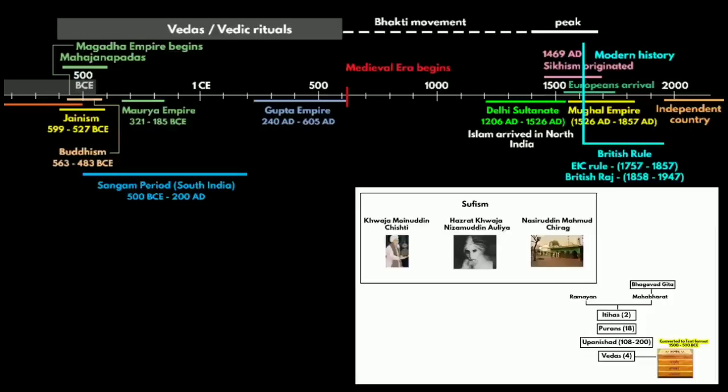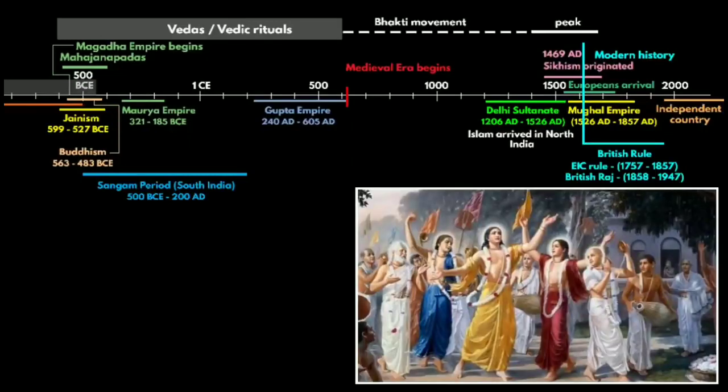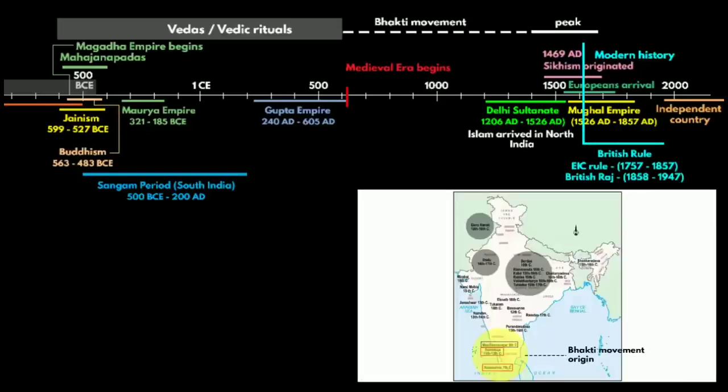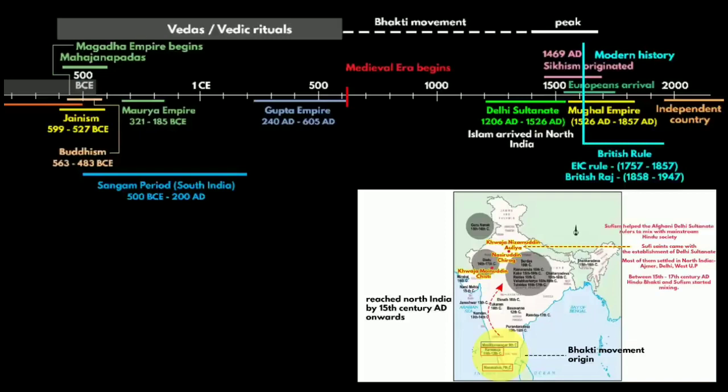The high philosophies of the Vedas and Upanishads were very complicated for the common people. They wanted a simple way of worship, simple religious practices, and simple social customs. So the next alternative was Bhakti Marg, a simple way of devotion to get liberation from worldly life. This way, many believe that Bhakti co-developed with Sufism. Here is the list of Bhakti saints belonging to the Hindu, Muslim and Sikh religions who were all collectively involved in spreading Bhakti all over the Indian subcontinent.